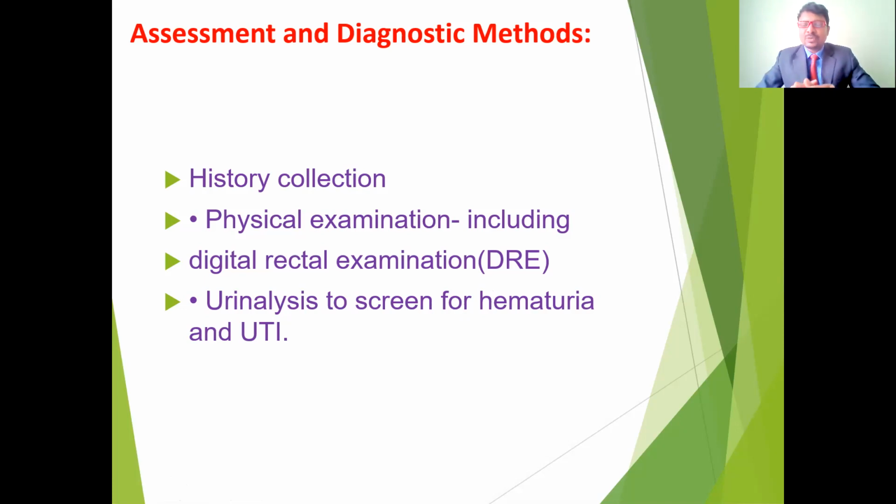If there is any enlargement of the prostate, we can identify it through the rectal examination. We also have to do urine analysis, especially for hematuria, any blood in the urine, or any infection in the urinary tract. These are done to diagnose the prostate enlargement completely.